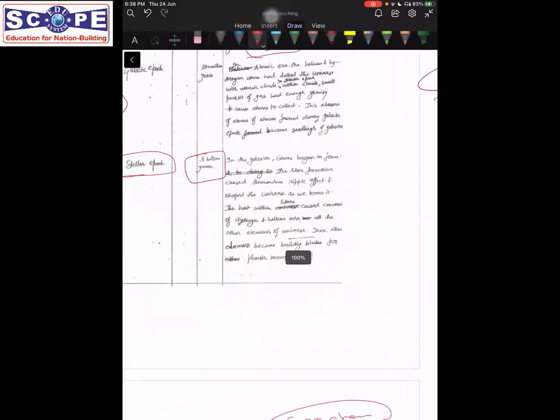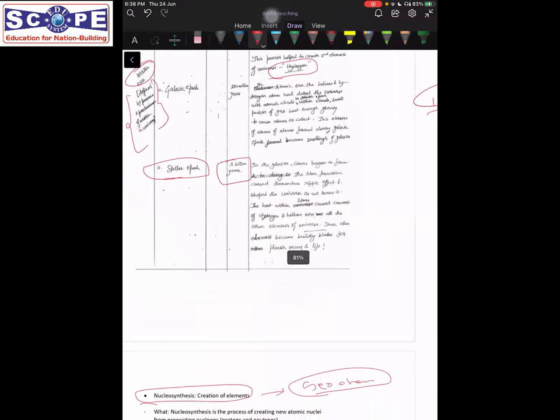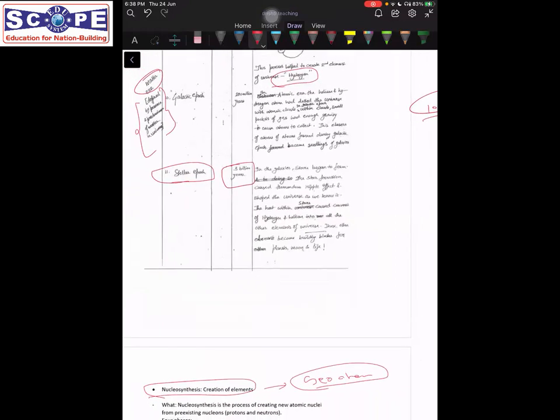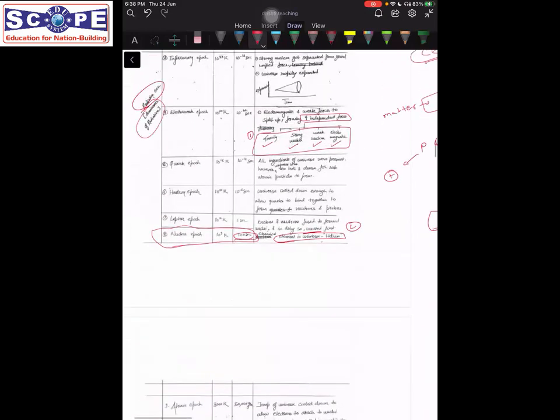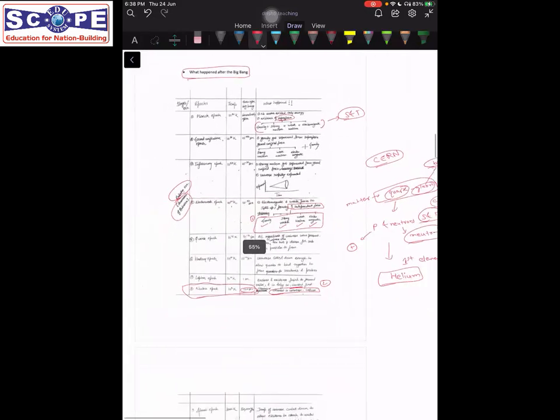And what happened at the end of this was that in the stars, we will see, there is a next topic, that is nucleosynthesis. We will see that there was creation of other elements that we see today that happened in this particular epoch. Okay, so this is what happened after the Big Bang. Is it clear to everyone?